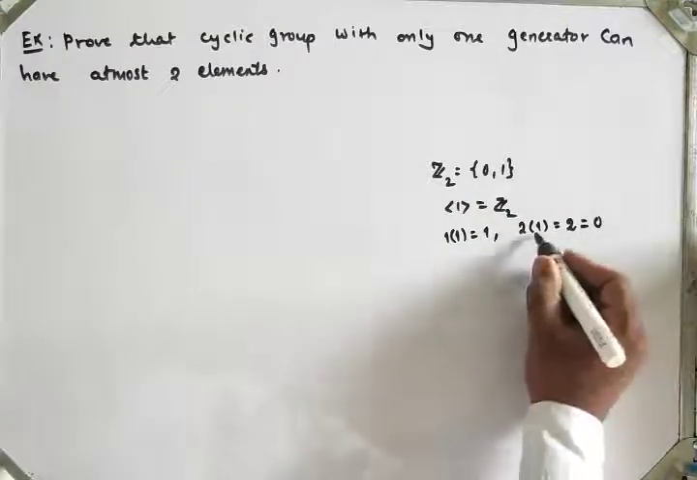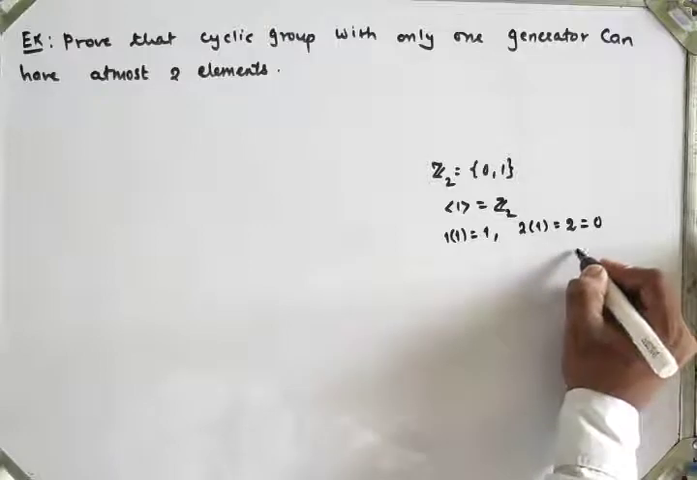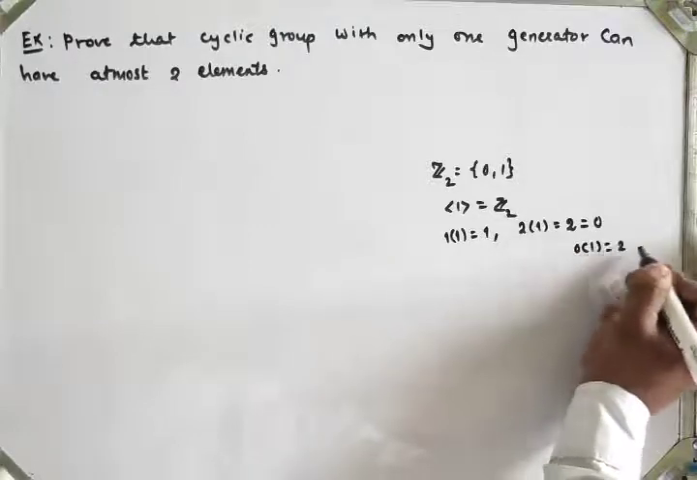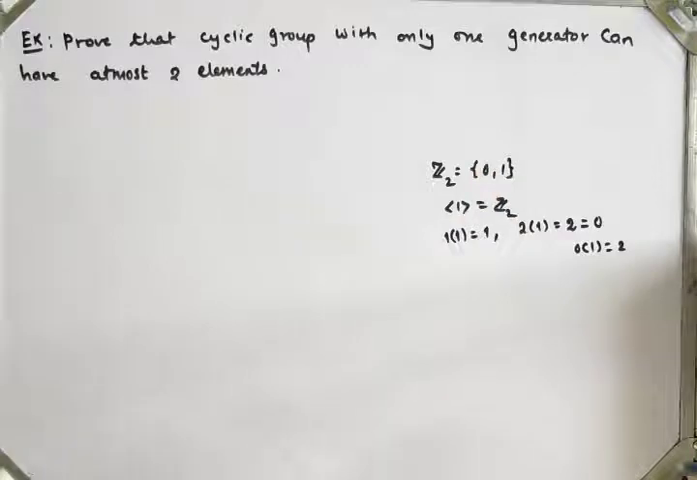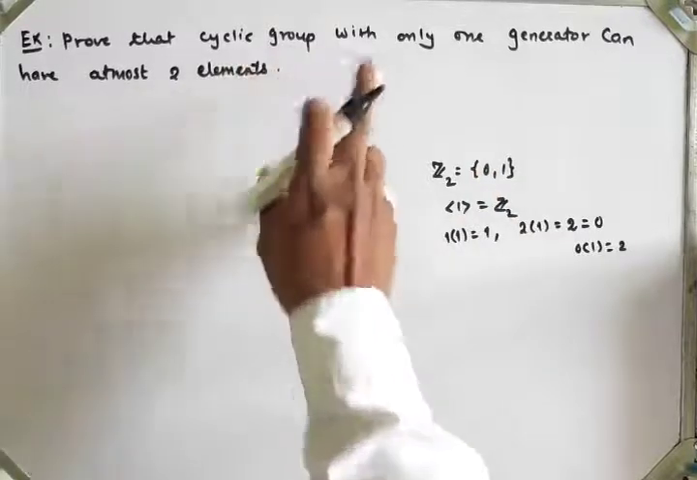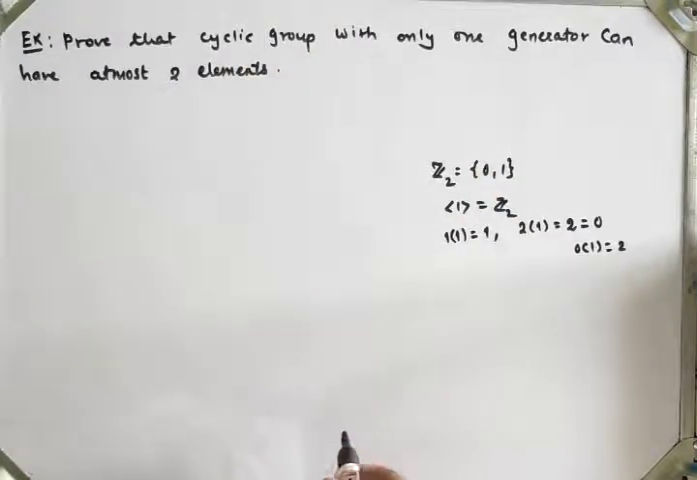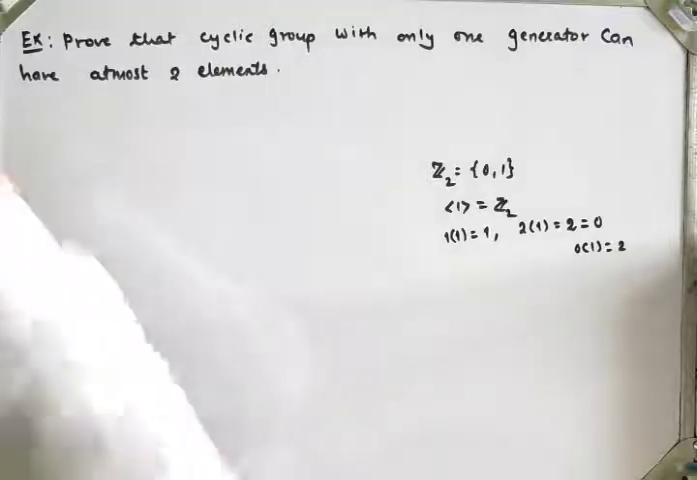So 2 into 1 is equal to 0, means order of 1 is 2. So here 1 is the only generator of that group. So here we have to prove that if a group is cyclic and it has only one generator, then it has at most two elements. Now let's see the proof.